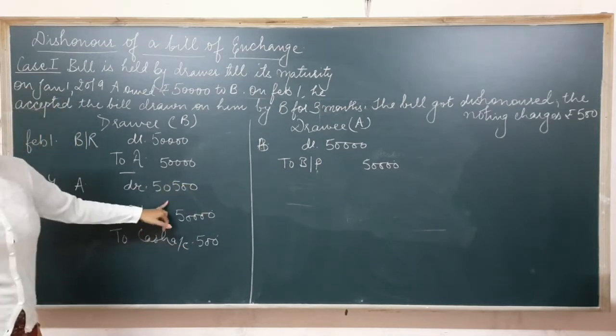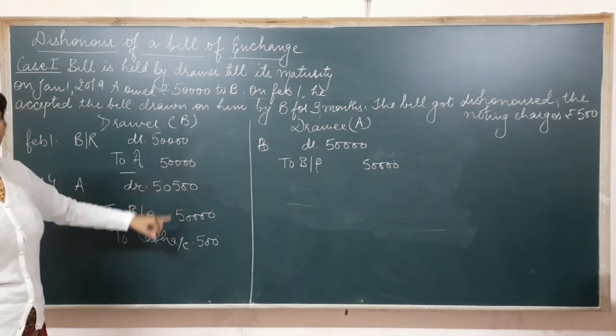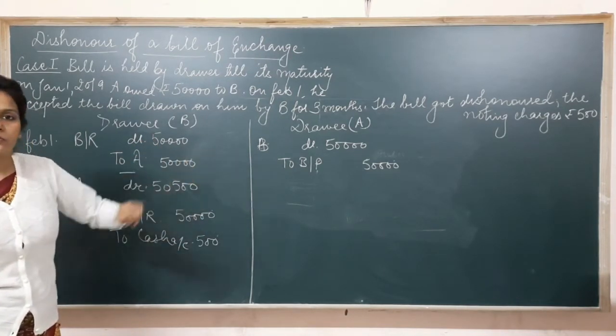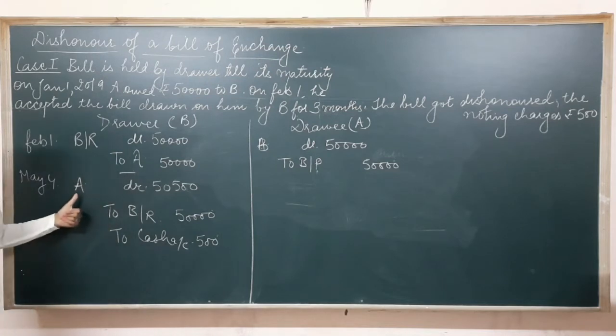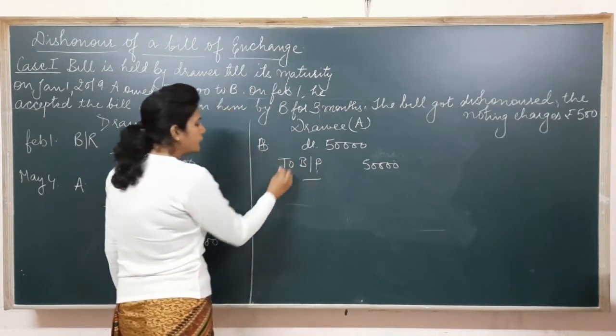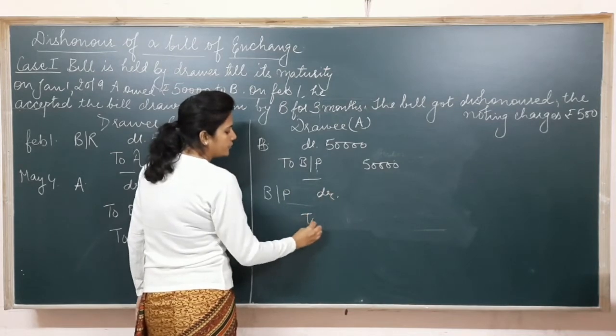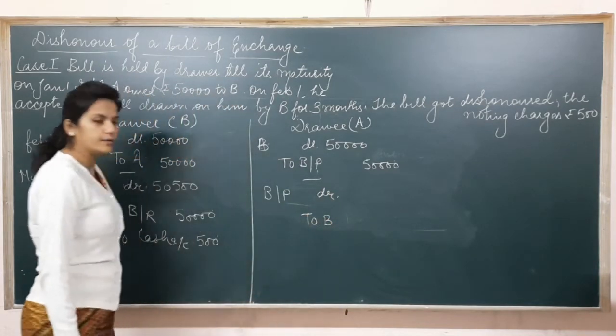Earlier he had to pay only rupees 50,000, but now as notary charges are being paid by the drawer, the drawer is going to recover this money from the drawee. In this case the drawee is A, so now A will make payment of rupees 50,500, right? Now in this case, here also the entry will get reversed. Bills payable account debited to B, right?